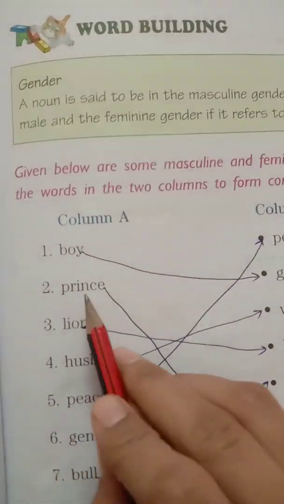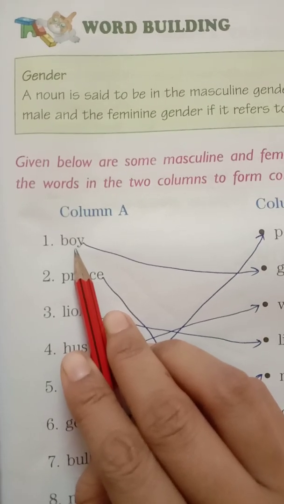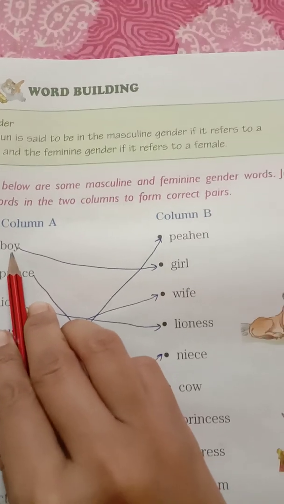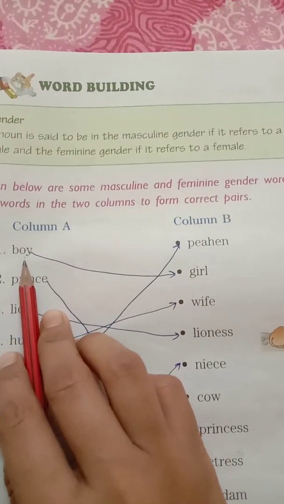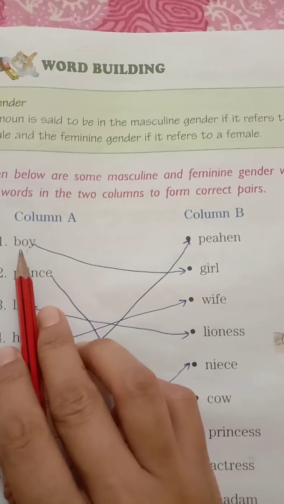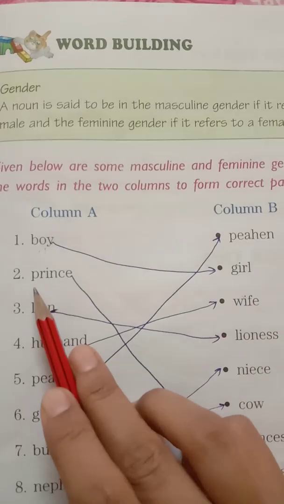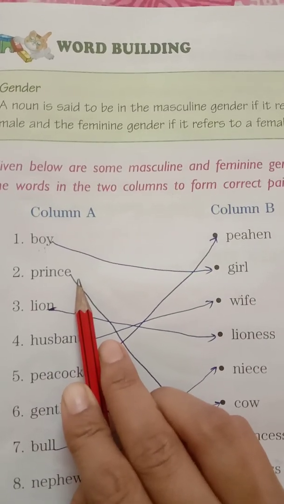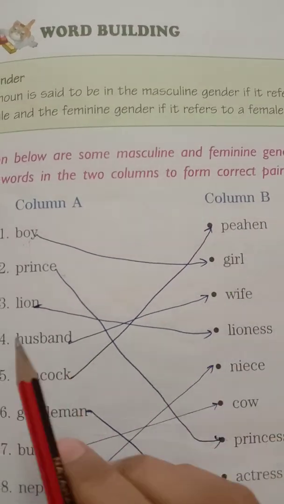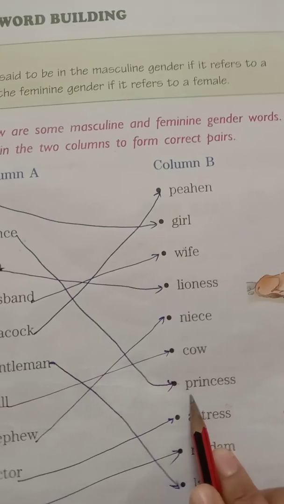Okay, so boy means the masculine or the male. And what will be the feminine gender word used instead of boy? The feminine gender word is girl. Now the next, prince is the male or masculine gender word, and the feminine gender word will be princess.